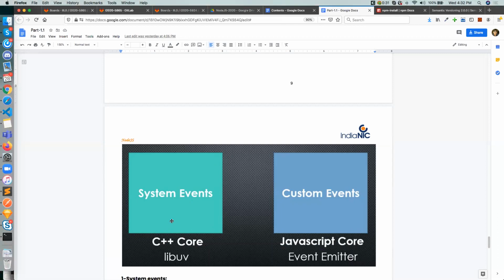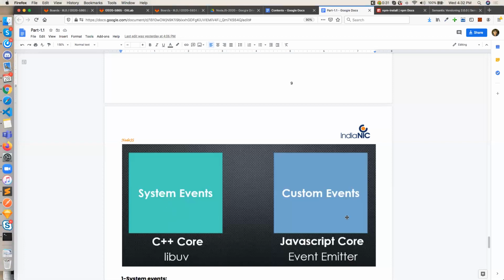And the callback will catch the data from there and send it to the client. Correct? So how will it know that this file reading operation has been completed? This is because of our system event, which is handled inside the libuv library, right? It is also managing all system events.